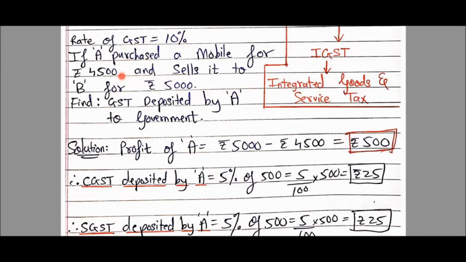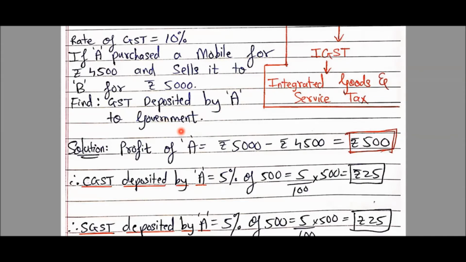So cost price for A will be 4,500 and sells it to B. बेच दिया A ने B को कितने में? For rupees 5,000. So can I say selling price of A will be rupees 5,000? So once again, students, cost price of mobile for A was 4,500 and selling price of mobile for A was 5,000 rupees. What we need to find? We need to find GST deposited by A to the government.